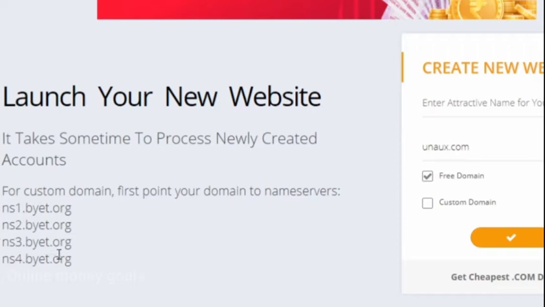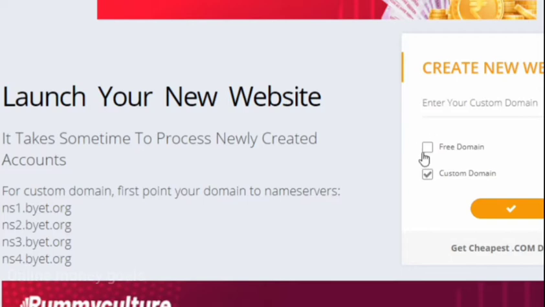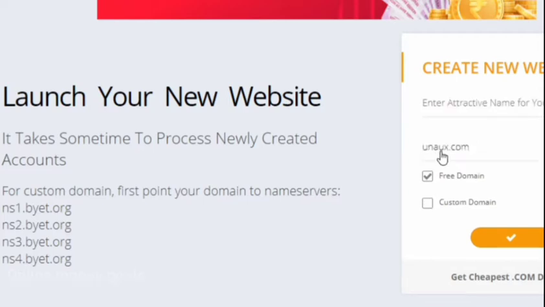Free domains are also available outside. Domain name registrars are there, like Freenom. You can get a free domain name for a year, and then you have to pay for that. But this one is completely free for lifetime. This one will have that subdomain UNAUX, and you will be entering your main domain, the primary domain.